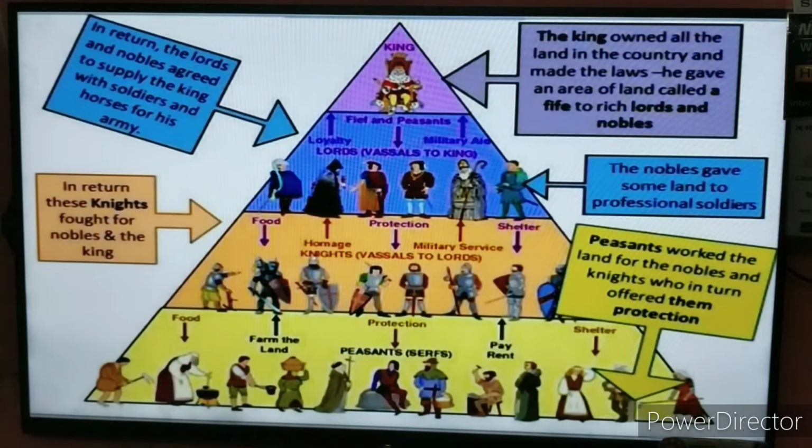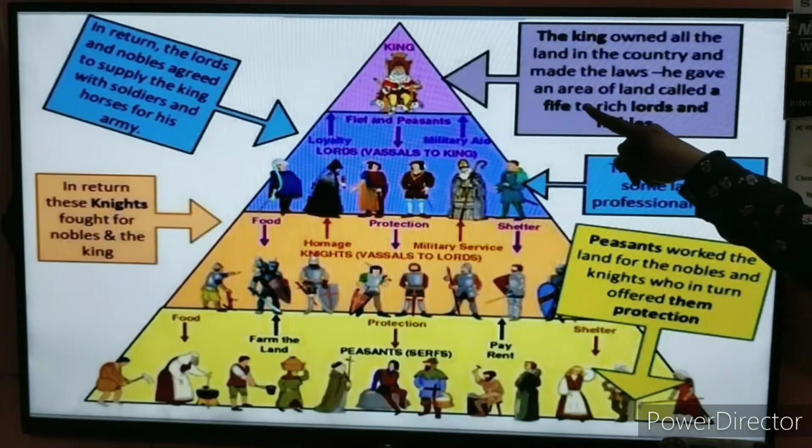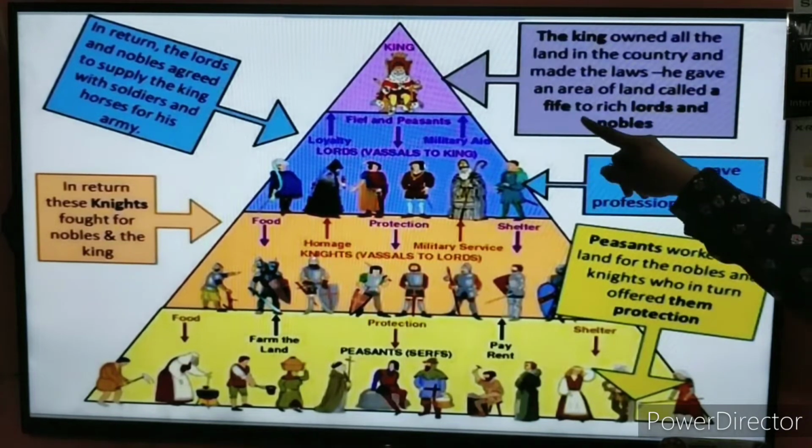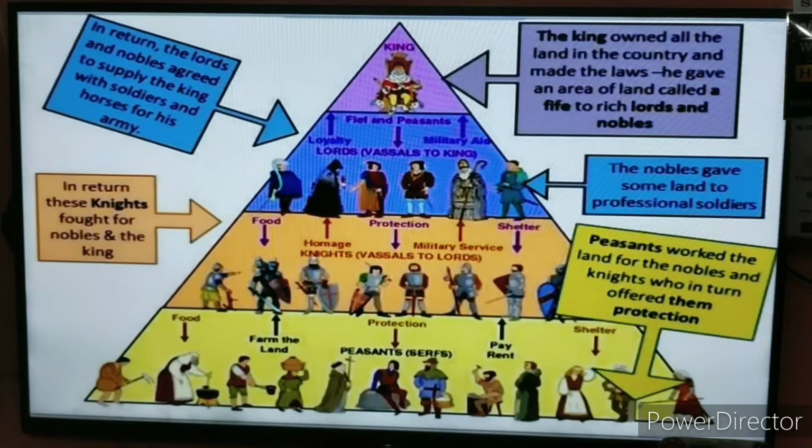You can see that we have the peasants, the nobles, the lords, and the king. The land area given to the rich landlords is known as a fief, and the nobles gave this land to their professional soldiers.